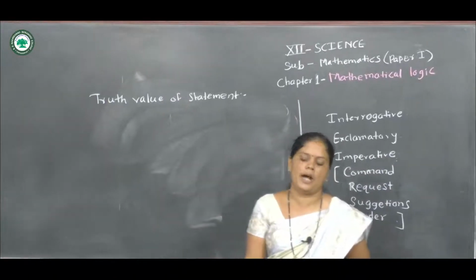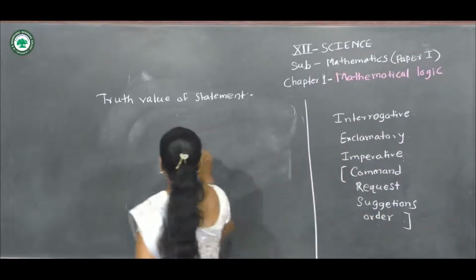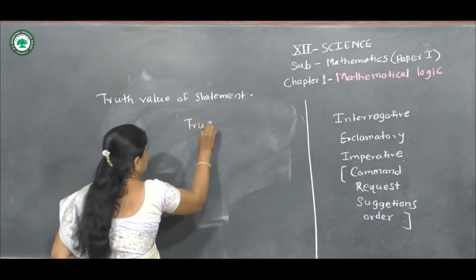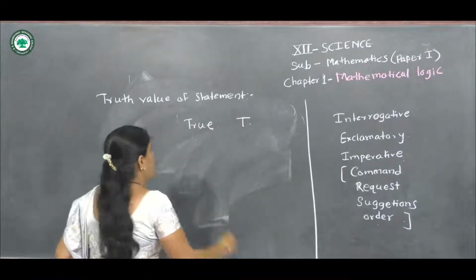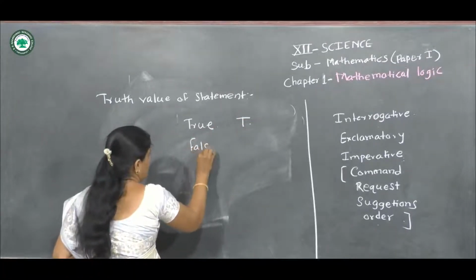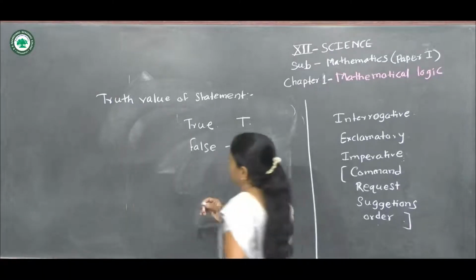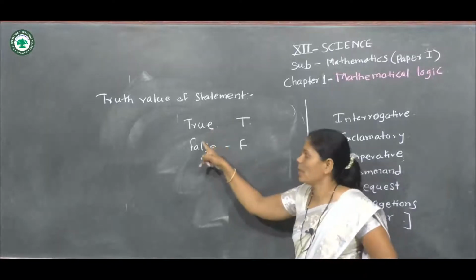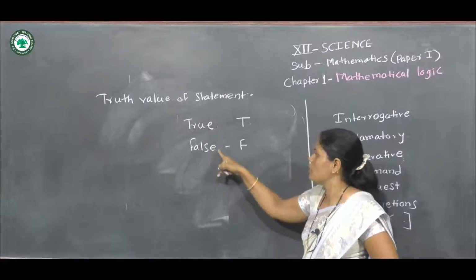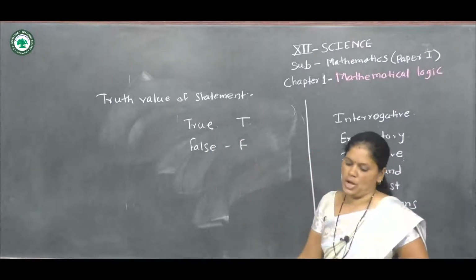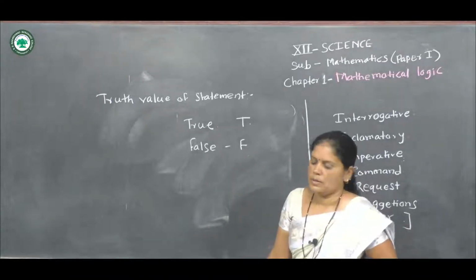If the statement is true, then its truth value is T, and if the statement is false, then its truth value is F. Remember that if a statement is true, then its truth value is T, and if it is false, then its truth value is F.